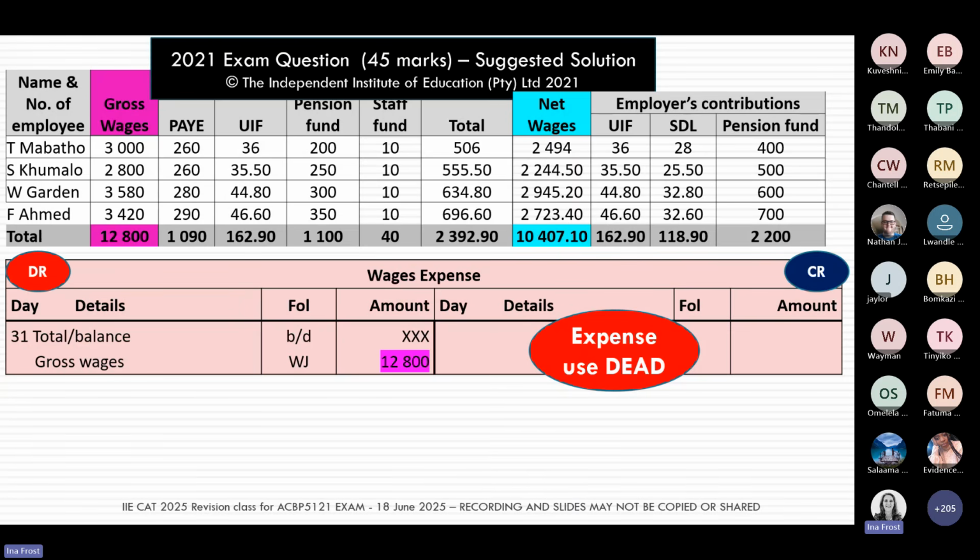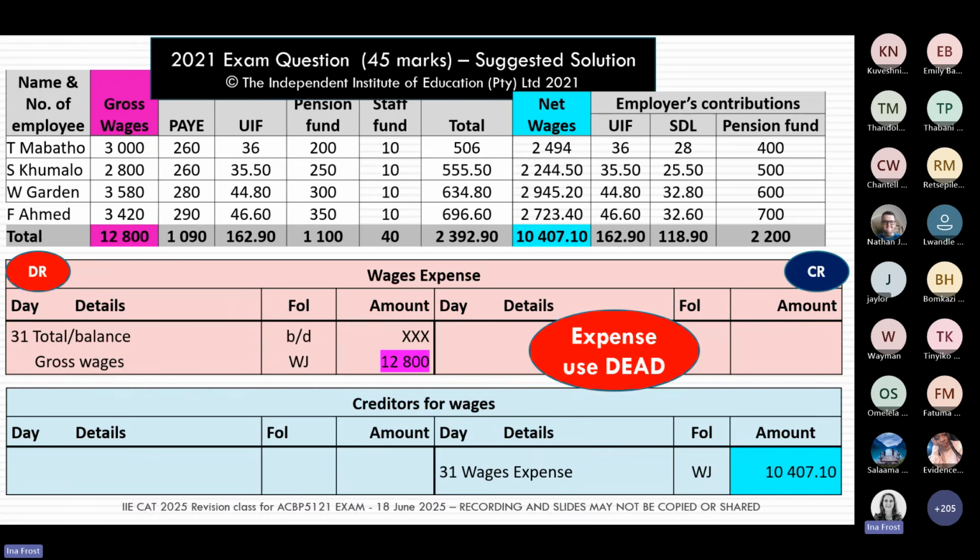So your wages expense account is an expense to the business, and the number out of the journal that we're going to post to this account is the gross wages. This is very important to remember, because you're going to see in a moment we also post net wages, and that can become a little bit confusing. So remember the gross wages, before any deductions, is the number we put into the wages expense account.